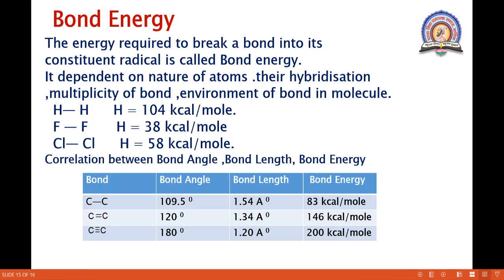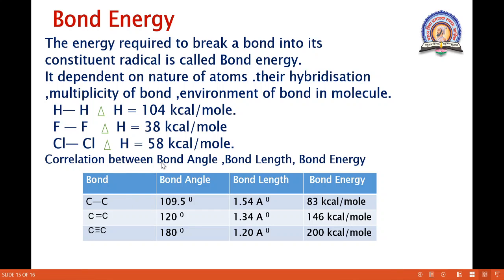So all these factors affect the bond energy. Okay, so here the example is given: hydrogen-hydrogen. For breaking this bond how much energy is required? 104 kilocalorie per mole, while breaking the fluorine-fluorine bond requires 38 kilocalorie per mole and chlorine 58 kilocalorie per mole.